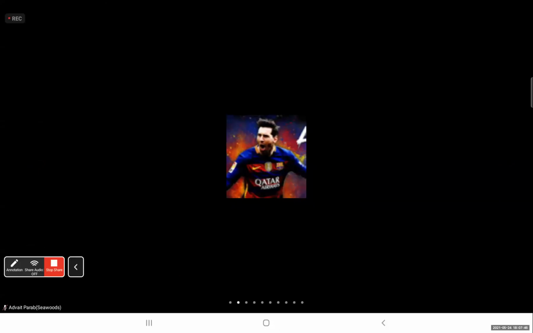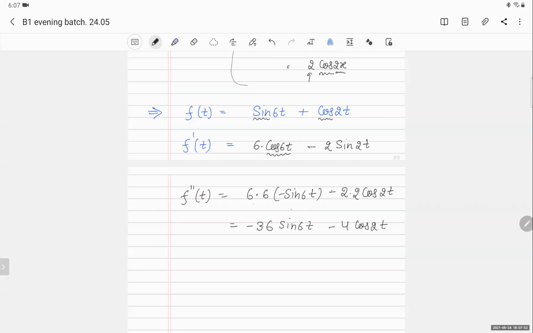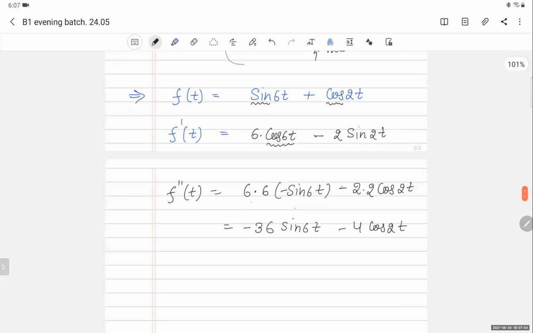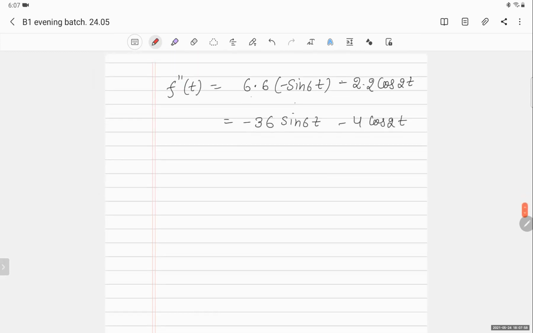Easy, right? So this is called derivation when you are having compound angle, and you can go up to infinite. It's very simple.